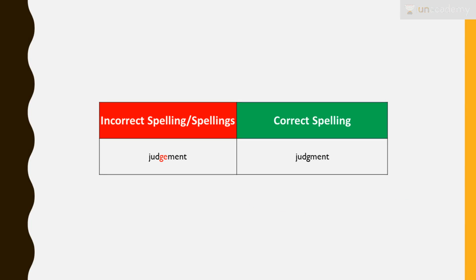Next is judgment. Now when you say judgment, it's not that you put MENT at the back of judge. So the E will be gone. So when you write the spelling, it's going to be JUDGMENT, judgment.